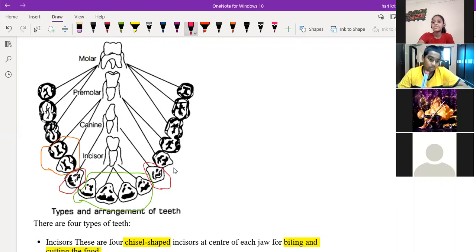The next we can see, these two are premolars. What is this? The premolars. Premolars are used to grind the food. What is the use of the premolars? Grinding and chewing of the food.